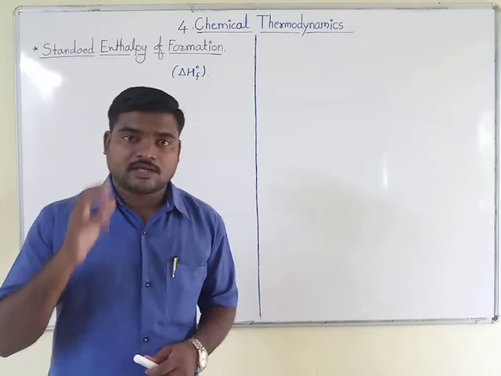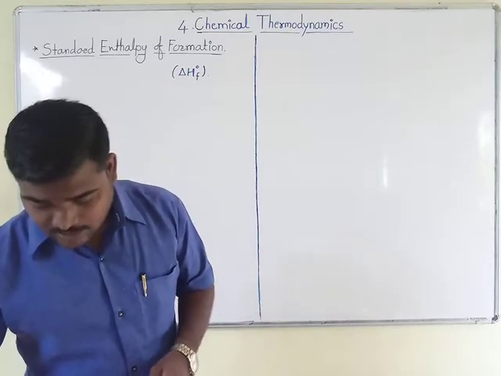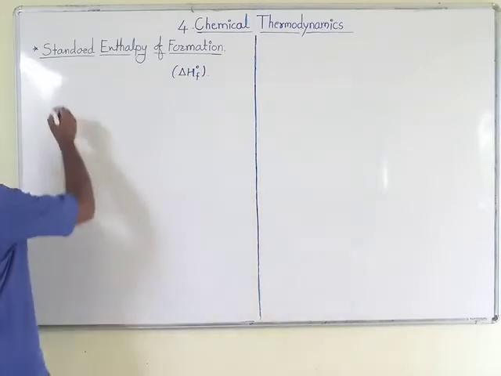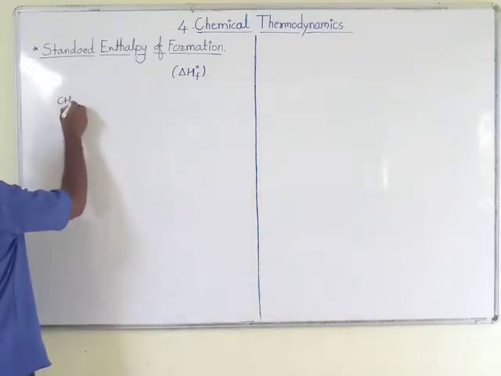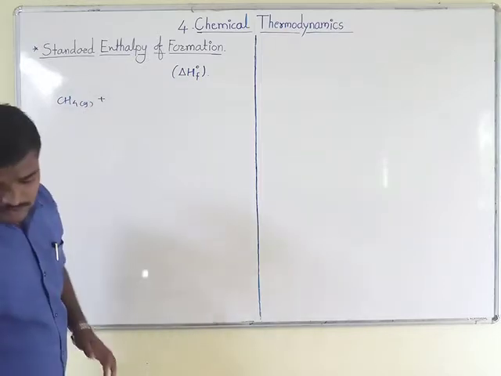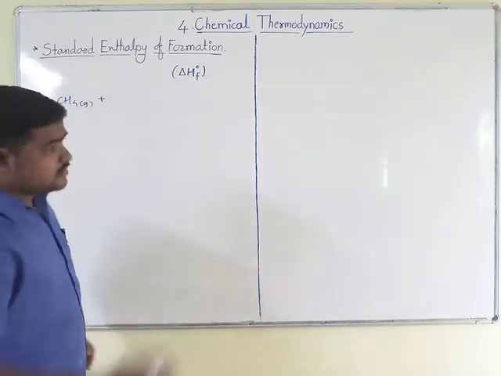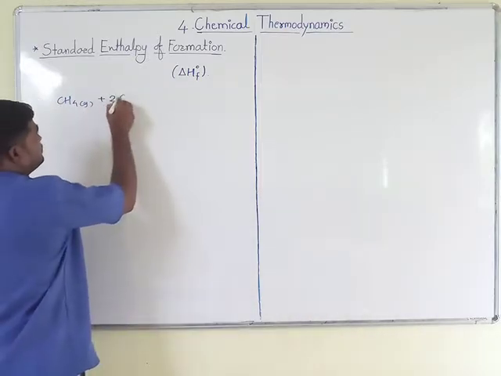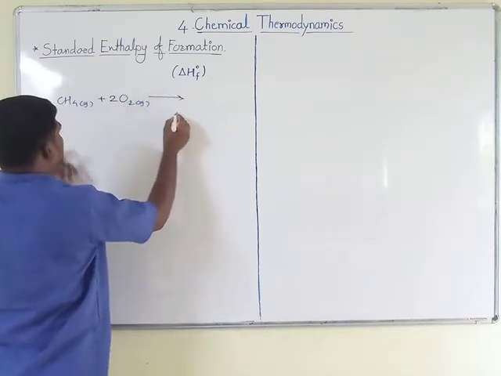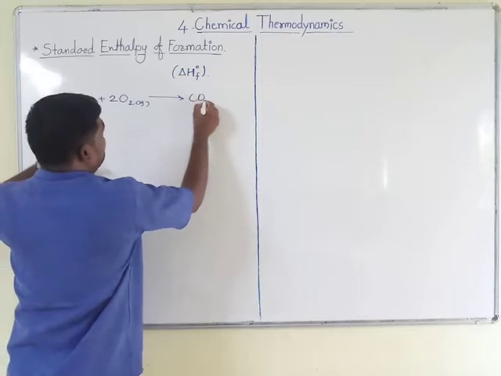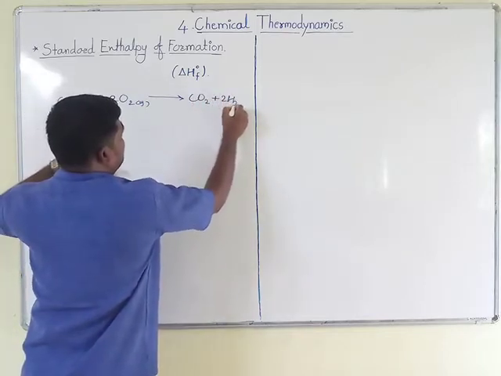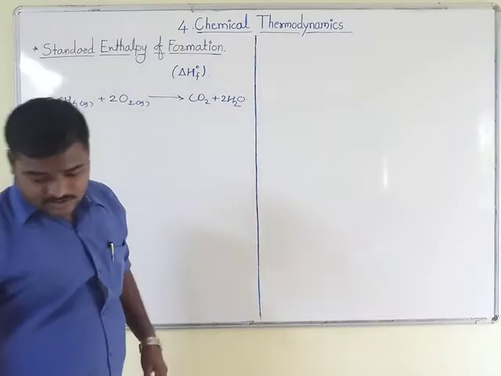Here, an example of a thermochemical equation we are going to see first. Methane, which is present in gaseous state, on reaction with oxygen gas gives CO2, meaning here formation of CO2 will take place, plus H2O, that is water.